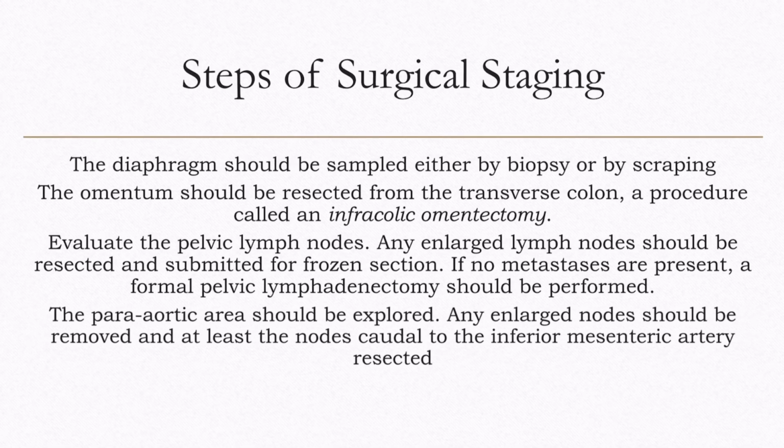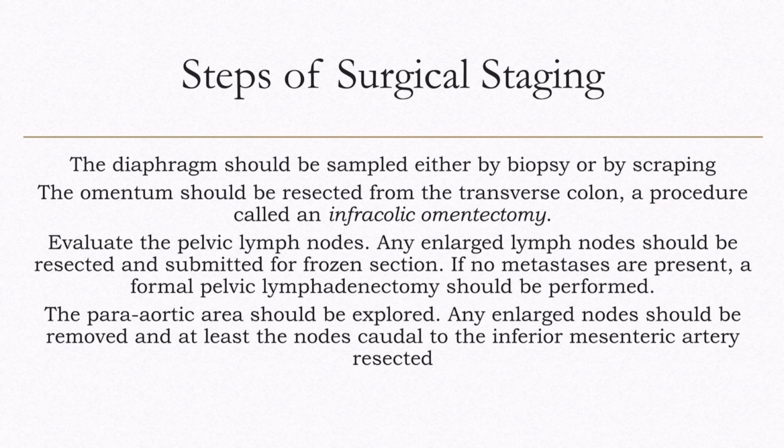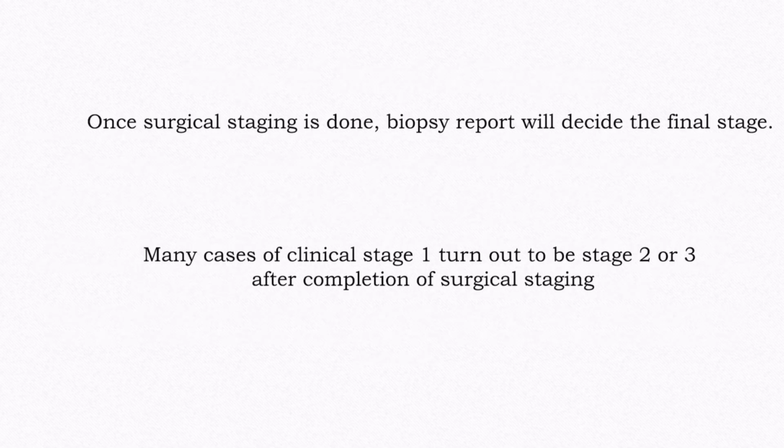The para-aortic area should be explored. Any enlarged nodes should be removed and at least the nodes caudal to the inferior mesenteric artery resected. Once surgical staging is done, biopsy report will decide the final stage. Many cases of clinical Stage 1 turn out to be Stage 2 or 3 after completion of surgical staging.